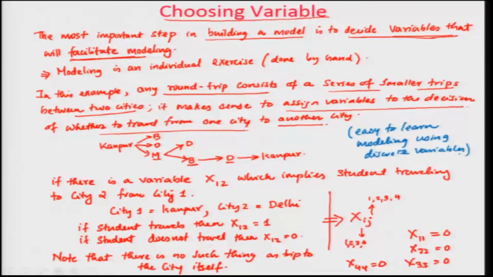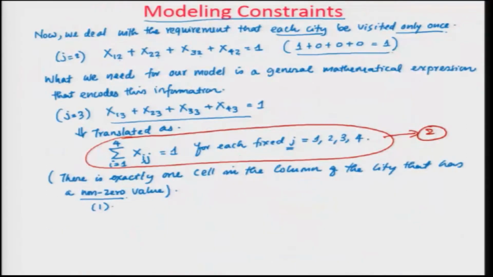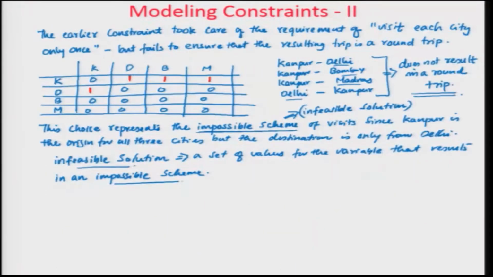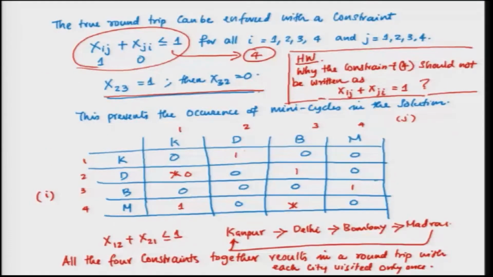Okay. We will try to work on a continuous variable example later down the road, but it's easy to teach this kind of problem, so that's why we used this one. Then we talked about the different types of constraints and how you iteratively create constraints to reach what you actually want at the end of the day. So we went through different types of constraints, and finally we got a scenario where all the constraints together result in a round trip with each city visited only once.